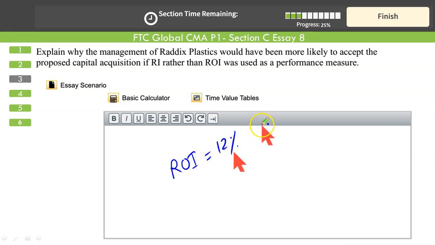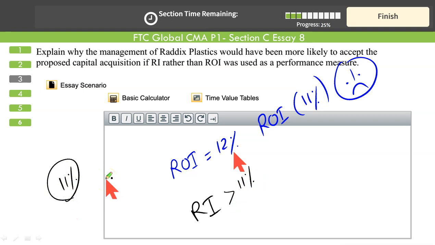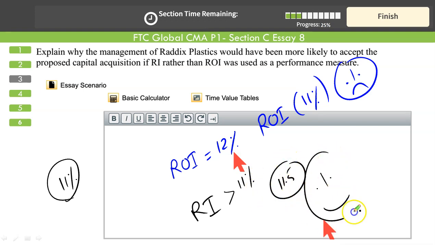If you offer a project offering you return on investment of 11%, it is more likely to result in a rejection, right? But if you adopt residual income approach, where any project giving more than 11% return, because our required rate of return is 11%, any project, any division, any segment, any investment that gives a return more than 11%, like in this case 11.5%, it should be good for the company.